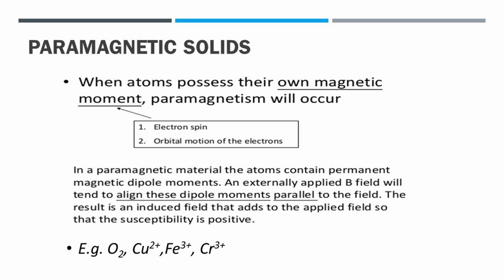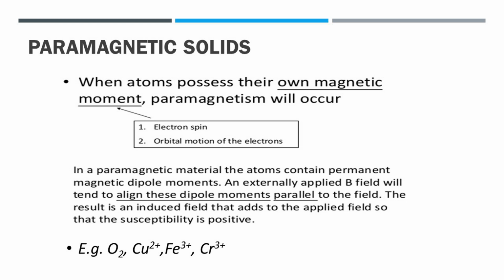Secondly, we discuss paramagnetic solids. Definition: the substances which contain unpaired electrons and are weakly attracted by a magnetic field are called paramagnetic substances. As these substances contain unpaired electrons, they show some permanent magnetic moment.